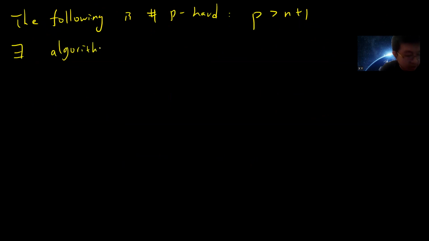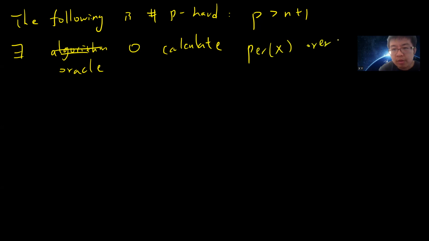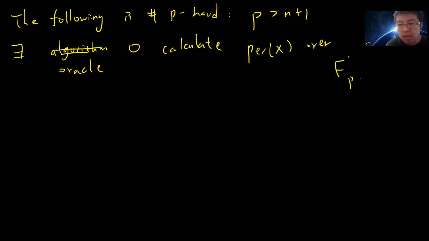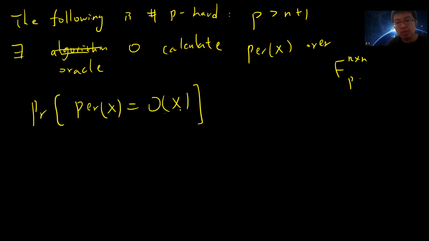Given a prime P greater than n plus 1, suppose there is an oracle O that calculates the permanent of X over the finite field, for n by n matrices with large enough prime P. You ask O with input X, and it outputs the permanent of X with probability greater than or equal to 1 minus 1 divided by 3n, over matrices in the field P.